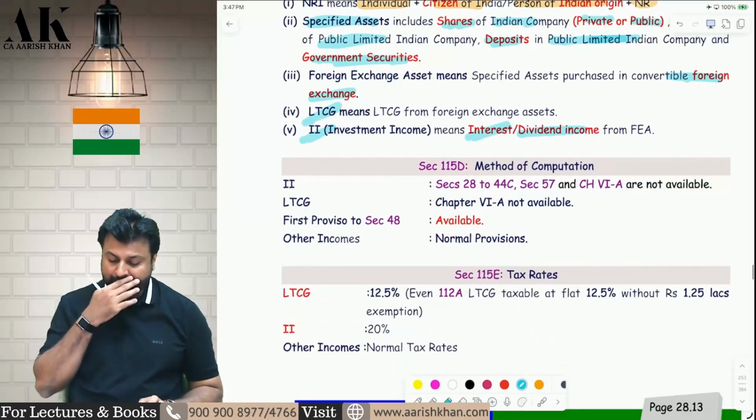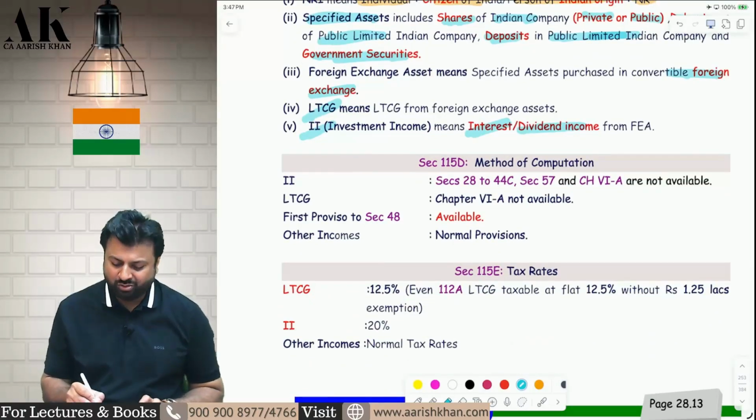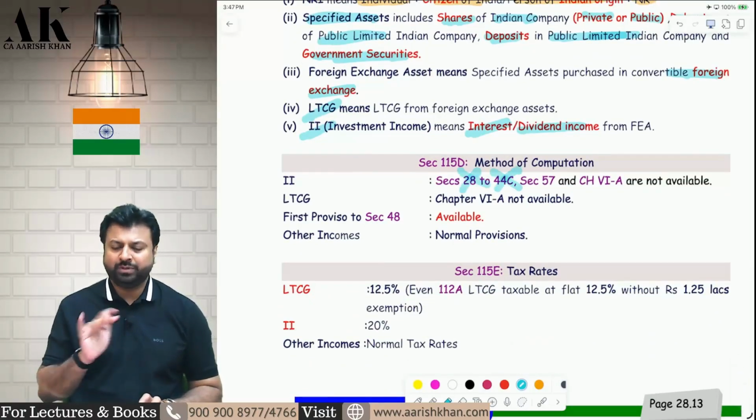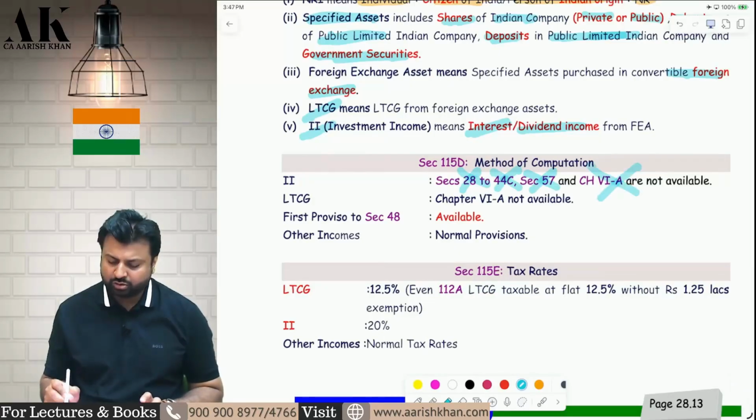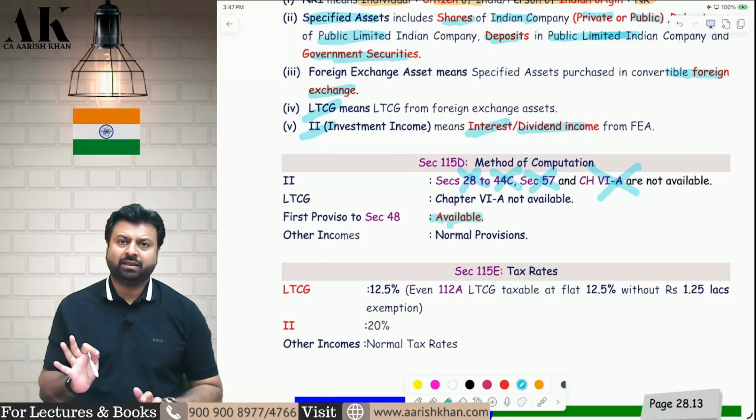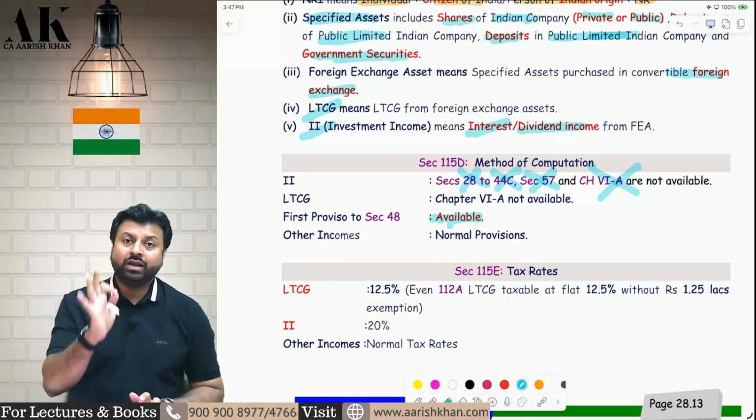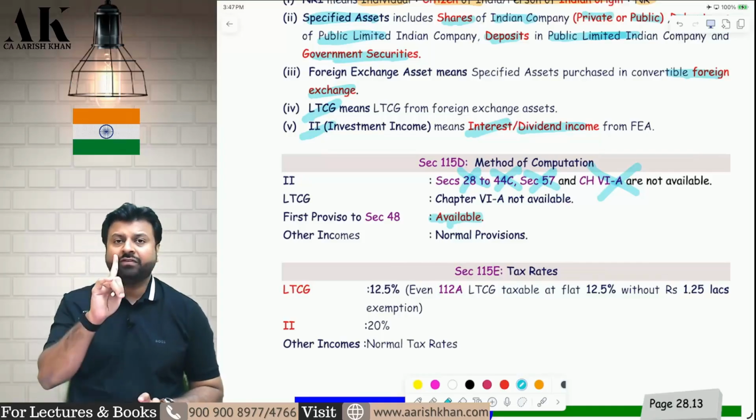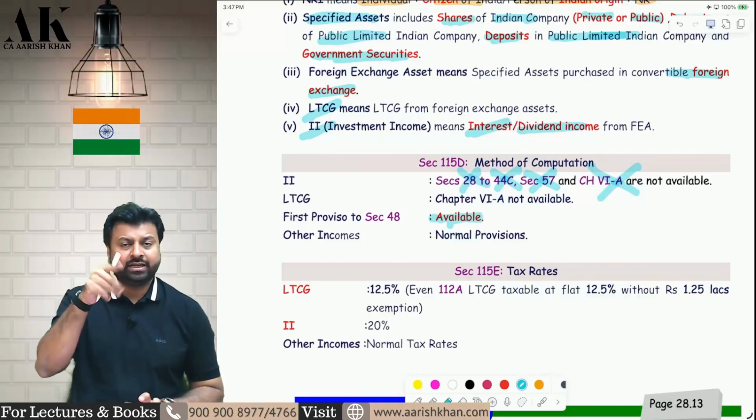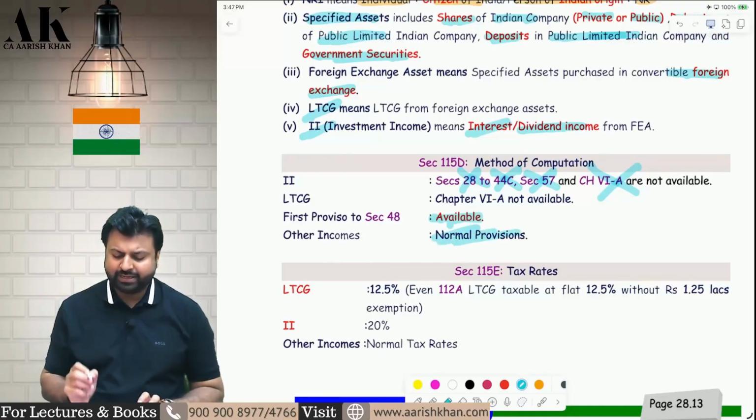Now, against all these incomes, will you get any deduction? No deduction under sections 28 to 44C, no PGBP deduction, no IFOS deduction, no Chapter VI-A deduction, nothing will be allowed. Only the first proviso to 48 will be applicable against bonds, debentures and shares. Okay, only the first proviso to 48 will be available against shares and debentures. Now, the first proviso, that is, you have to convert at TTBR or TTSR, you have to do that. Okay, other incomes will be taxed at normal rate.